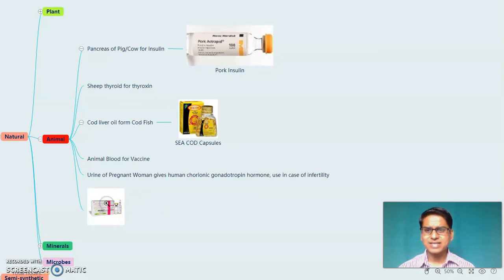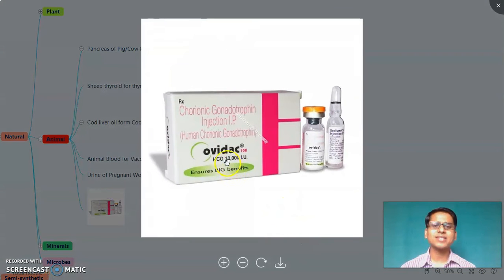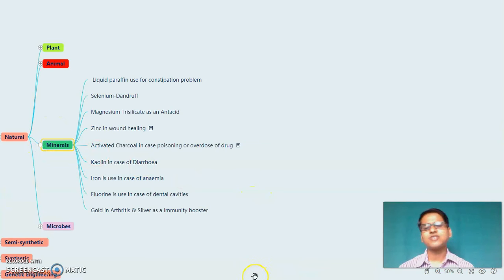I can show you with the marketed example also. This is Ovidec, a marketed example product which contains this chorionic gonadotropin injection. So these are the animal sources of the drug. After that, there is a mineral sources. Minerals means which are natural sources which are derived from the earth.